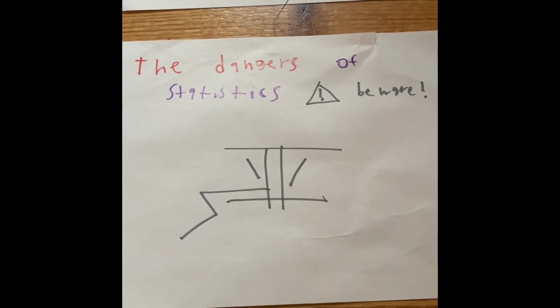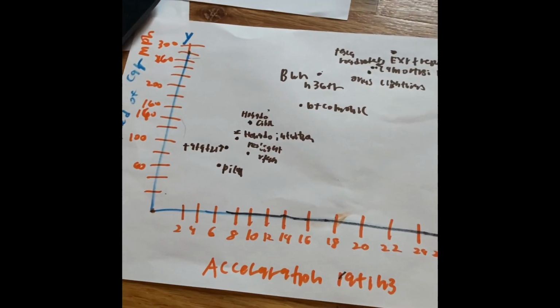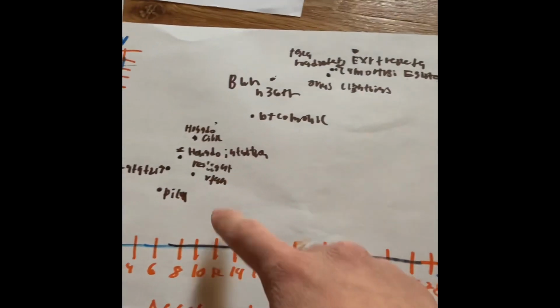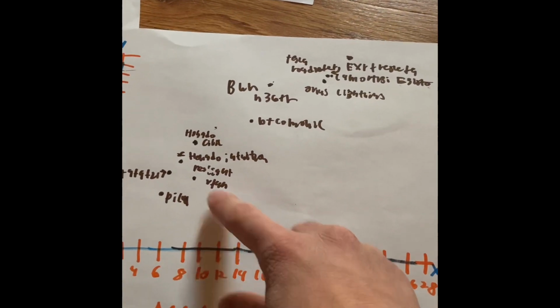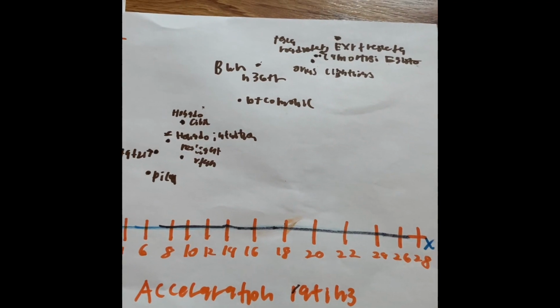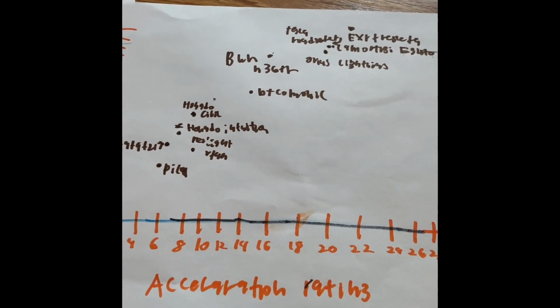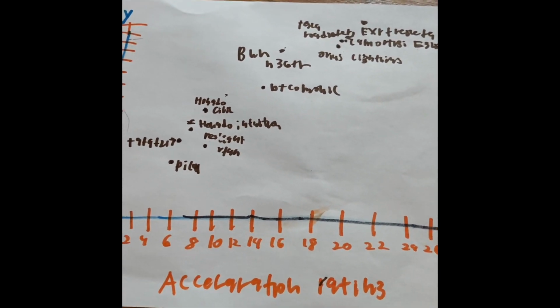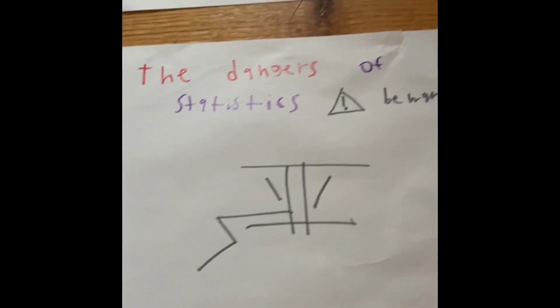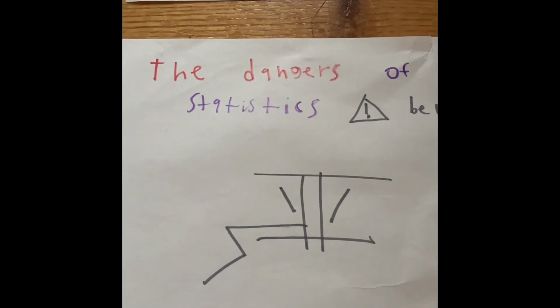In the last few videos, we have been taking a look at cars, the acceleration rating, and miles per hour. We have also been learning about trend lines and how to guess trend lines and how strong they are. But there's something called overguessing, and that's why it's called the dangers of statistics.